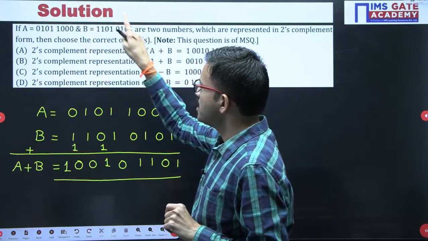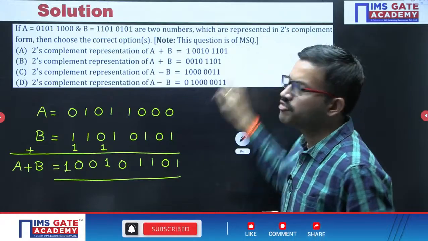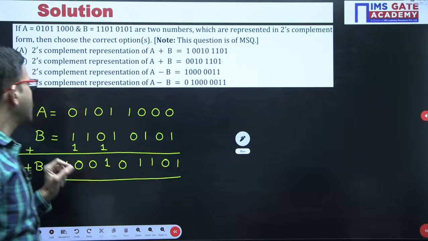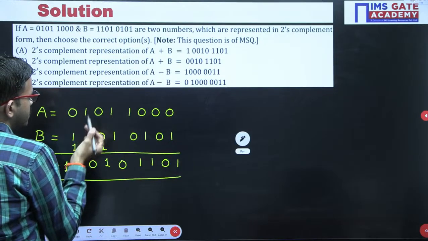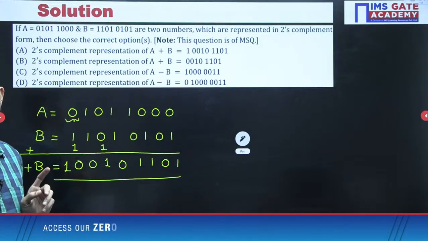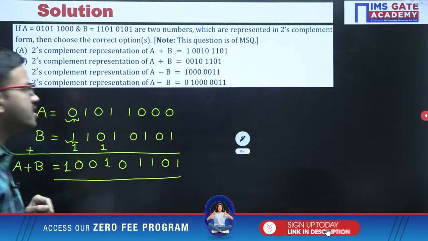Whatever the A number, B number they have given, both are represented in 2's complement form. The wording is very important. Both are represented in 2's complement form. Right. Now tell me, here you are performing this number, is it a positive number or a negative number? All of you confirm. Similarly, this number, is it positive or negative? All of you just confirm.